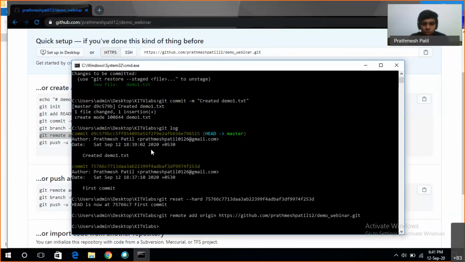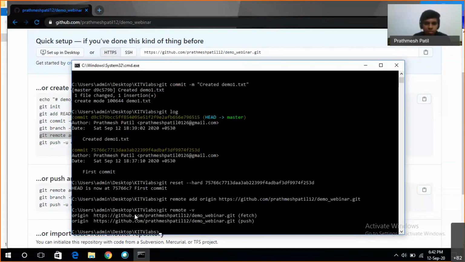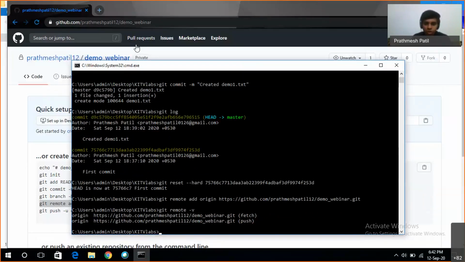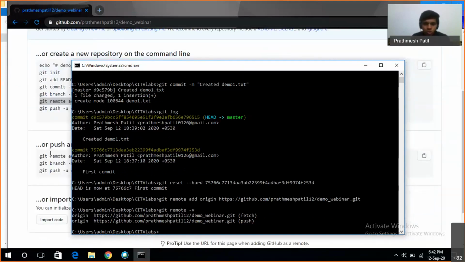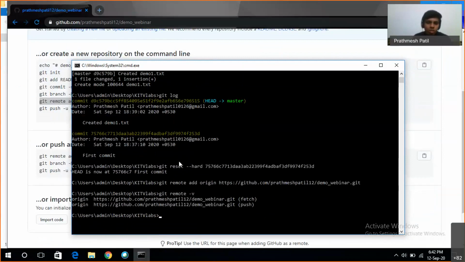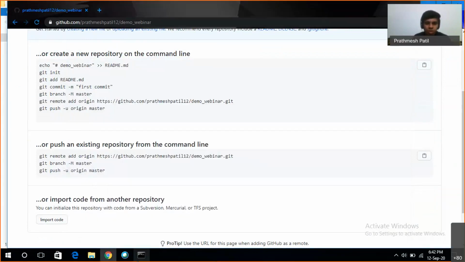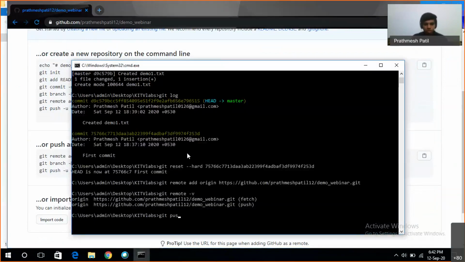To check whether we have connected to the right repository, there is a command named remote -v. This gives us the address of the repository which we have connected to. Demo webinar is the repository which we have connected, and that's right. To finally push these changes to GitHub, we have the command they have given here: git push origin master. Git push origin master.